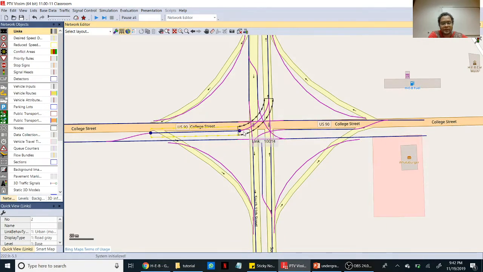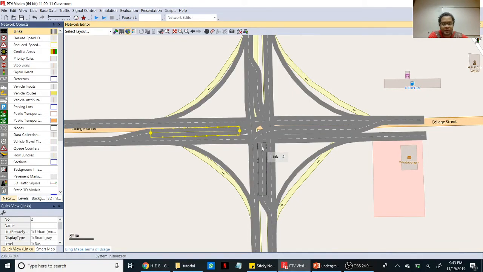You see the left turners this way, this way, this way, and from this through to the left turn on northbound, southbound, eastbound, and westbound is missing. Let's draw that one.